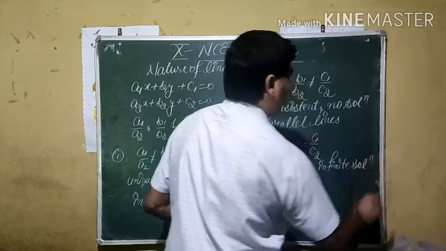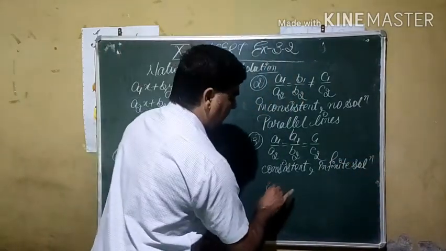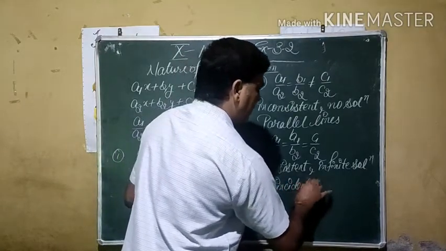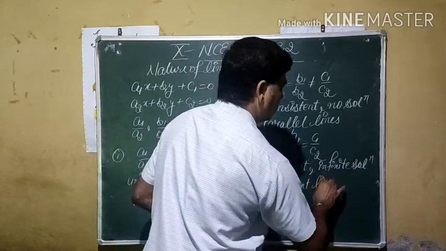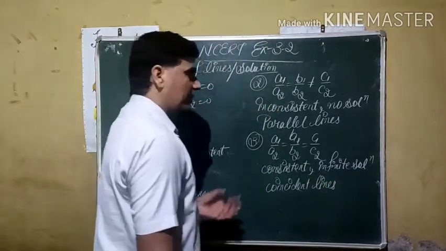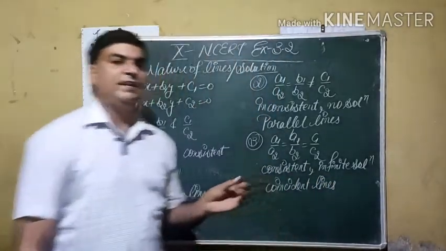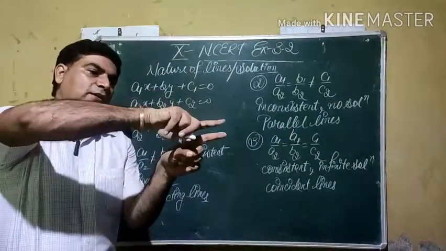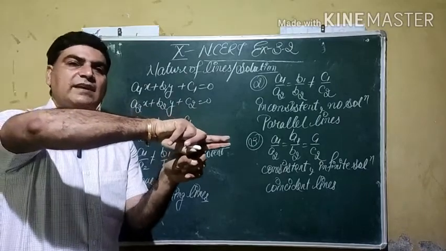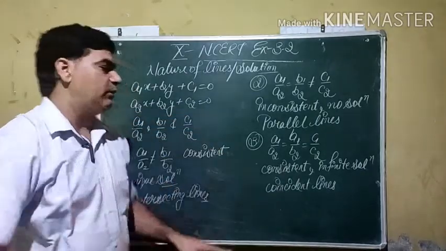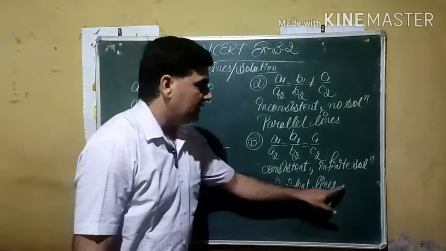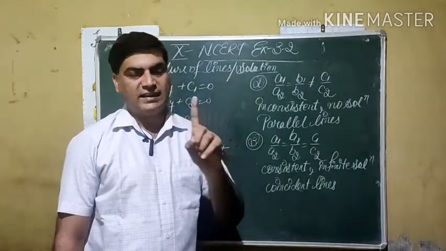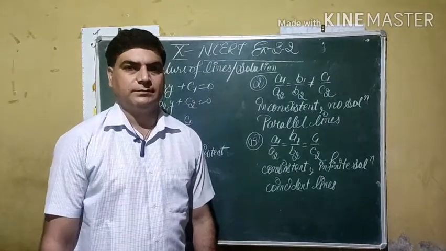We cannot count how many solutions there are. These types of lines are known as coincident lines. Coincident lines means if you represent them on graph paper, one line lies on the other. Suppose this is the first line, this is the second line. One line overlaps the other. They look like a single line. It means the equations should be represented by two equations, but it is a single equation.